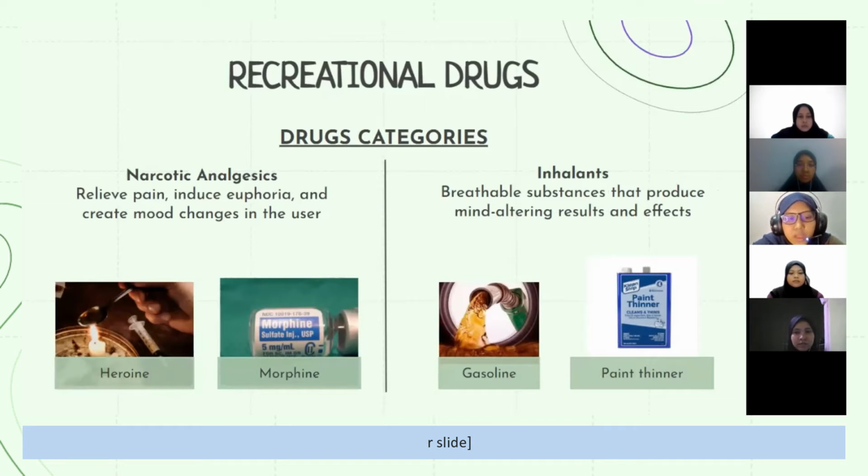As examples, we have heroin and morphine. And then we have inhalants. From the name itself, we know this is the kind of drug that we inhale. It is a breathable substance which causes mind-altering results and effects, such as gasoline and paint thinner.